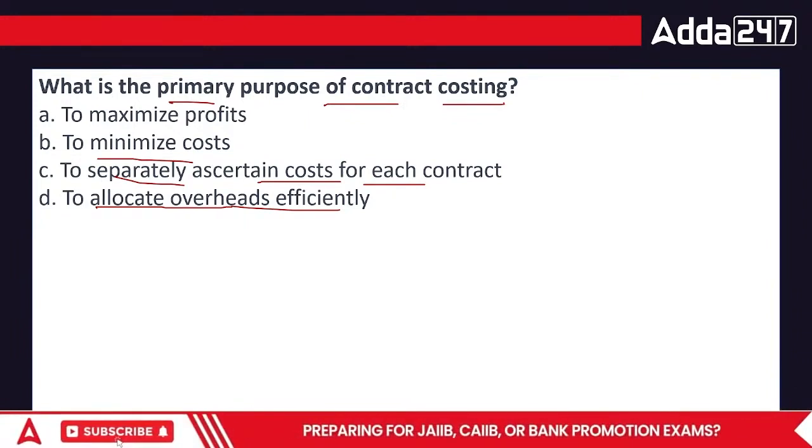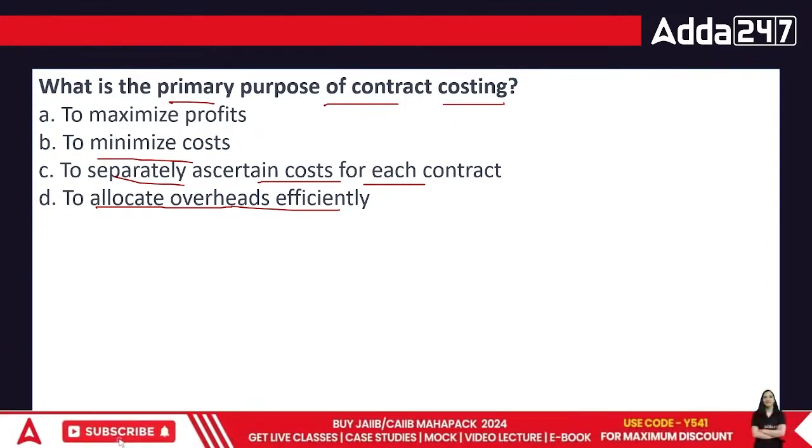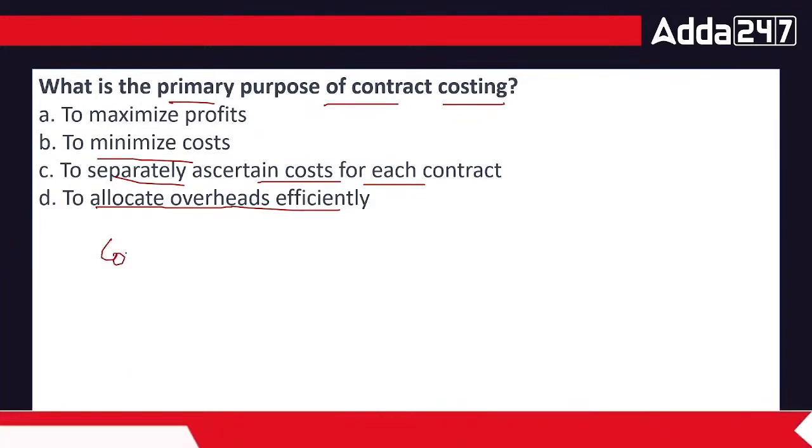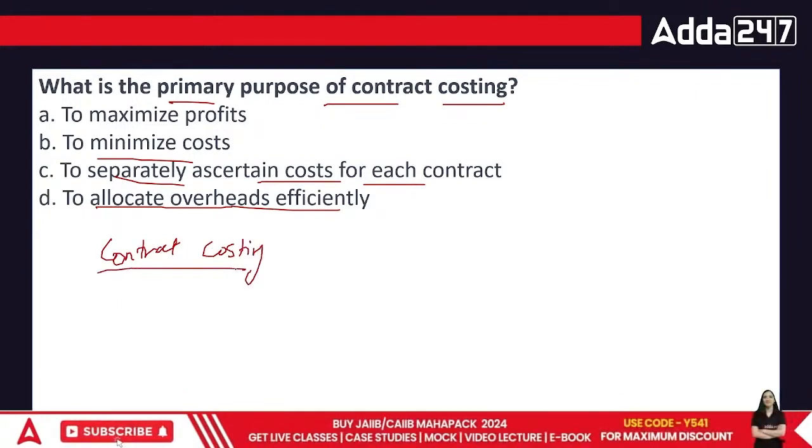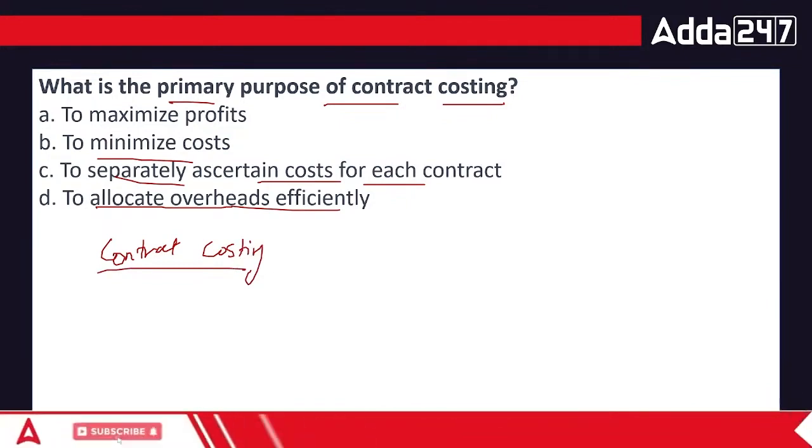When we talk about contract costing, it is exclusively related to one thing, that is long-term construction-based contracts. For example, building a house, building a bridge, building a freeway, highway, all those things are covered in this.